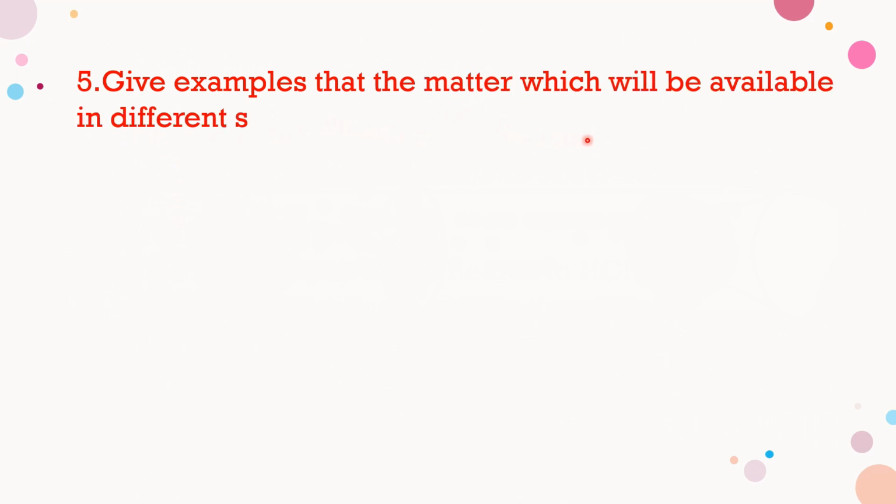Now, we'll discuss the fifth question. Give examples of matter available in different states.